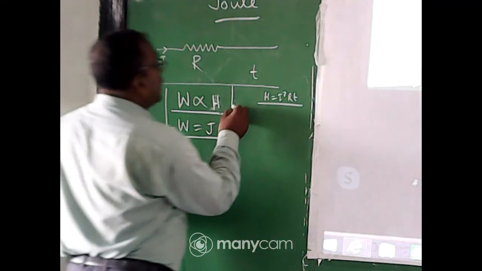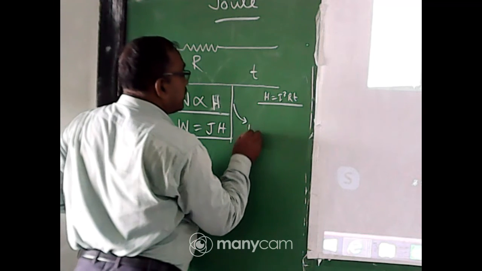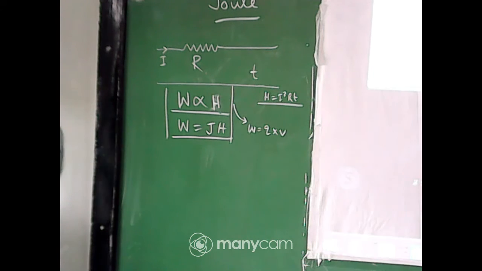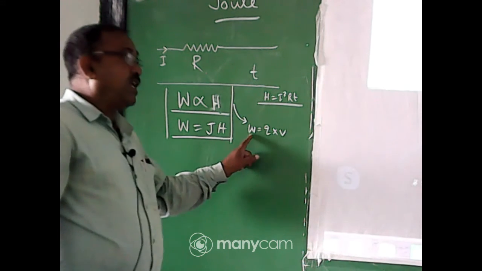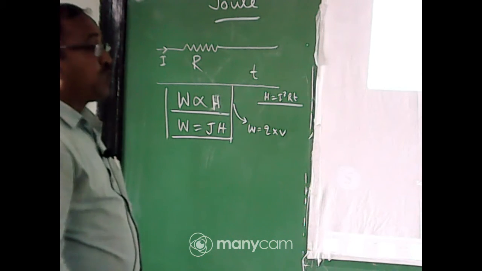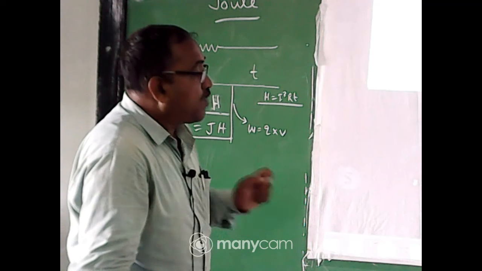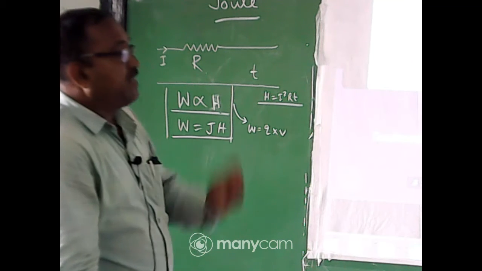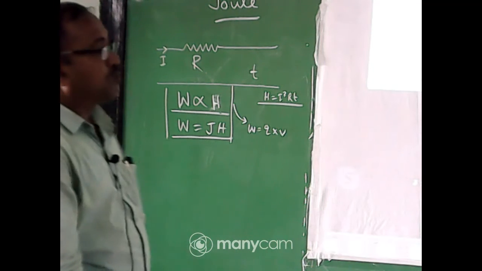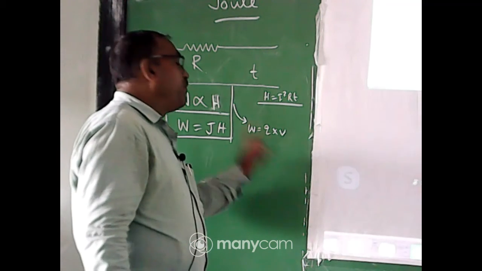So you prove it with the help of your electric energy, electric current. You know it, W equal to Q into V. Okay, my dear student, you know it. The electric work done equals the charge into potential difference. Means potential difference is equal to work done per unit charge. That means potential energy per unit charge is also called the potential difference. So W equal to Q into V.